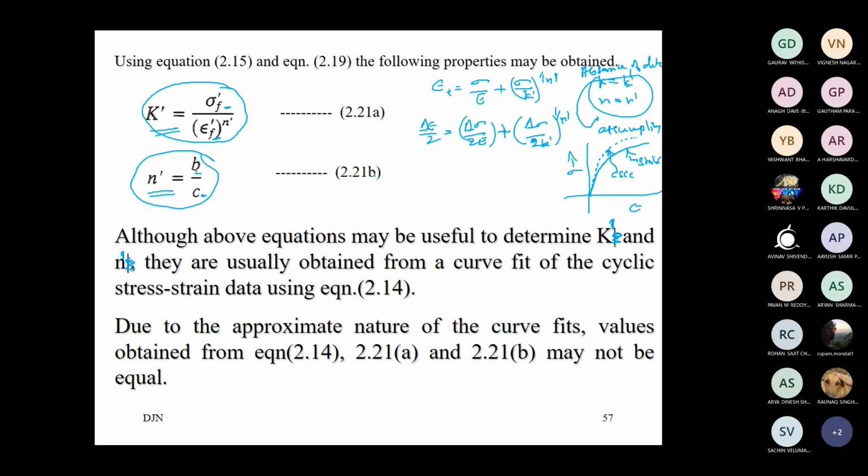And then we want B, C, epsilon f dash for the life estimation. Epsilon a is equal to sigma f dash by E (2Nf)^b plus epsilon f dash (2Nf)^c. So we require these constant values. One or the other data is given to you in the numerical, in the problem. You use all these relations and try to determine the other.